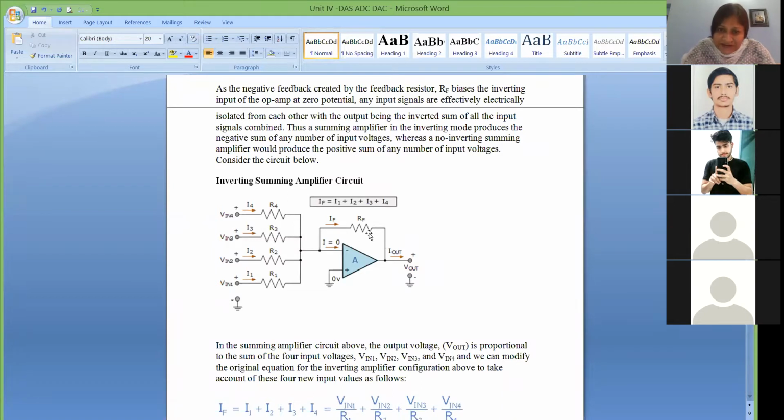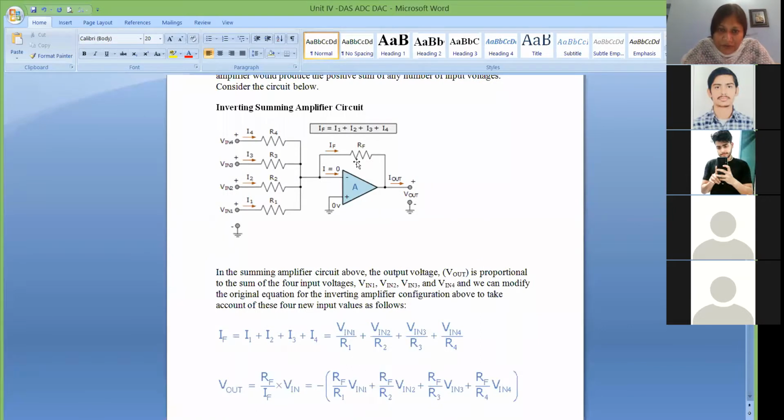Feedback resistance is common. You are applying the input at the inverting terminal. Now instead of one input, you are applying 4 inputs. So this is my first input, this is second, this is third, this is fourth, and these are the resistance values. So at all 4 pins, this will sum up these inputs.